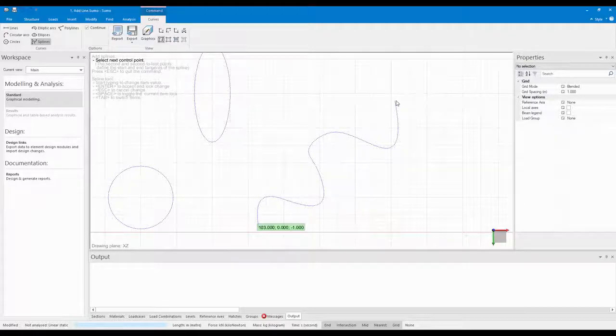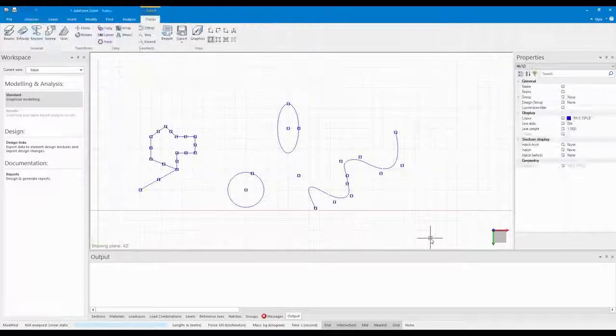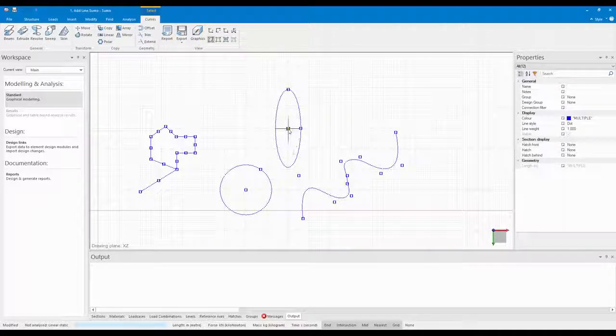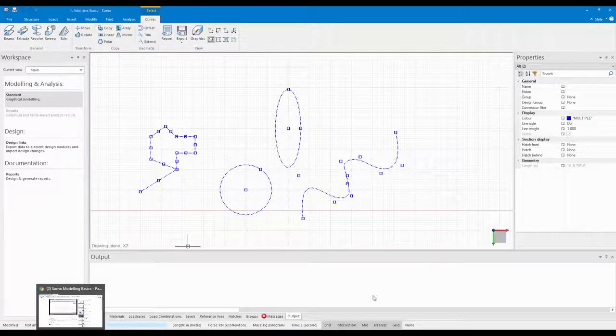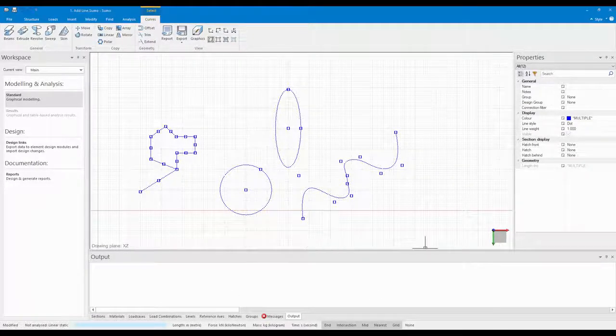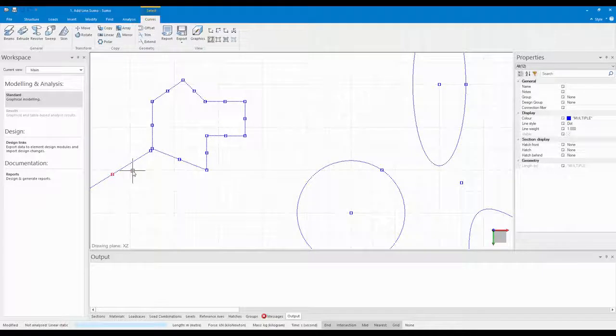If I then select any of my curve elements, you can see the grip points being displayed. You can now select these grip points to edit your curve element. Selecting the middle grip point allows you to move the curve around depending on if your snaps are turned on. Curves can also snap to one another. To delete the curve, simply select it and press delete on your keyboard. Let's edit the shape some more using the grip points.